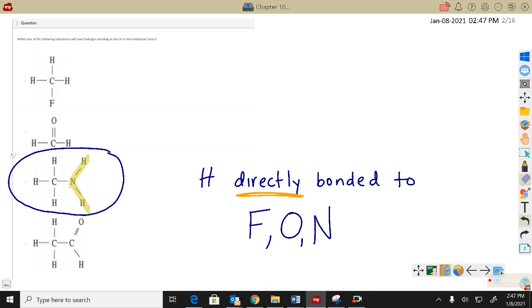That's what creates that extremely polar group, because hydrogen only has one electron, and it's bonded to one of the 3 most electronegative elements. So that poor little electron is drawn really strongly toward the F or N. All the other ones have the hydrogen bonded to carbon, which is slightly polar, but not as polar when it's bonded to FON. Hydrogen bonding is fun, right?